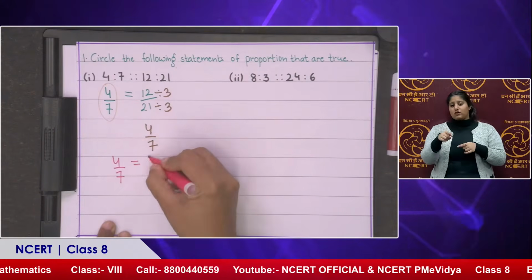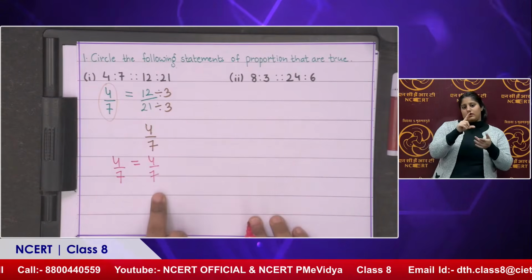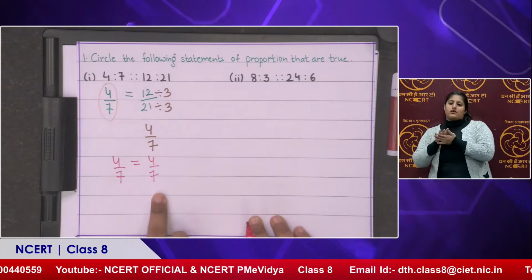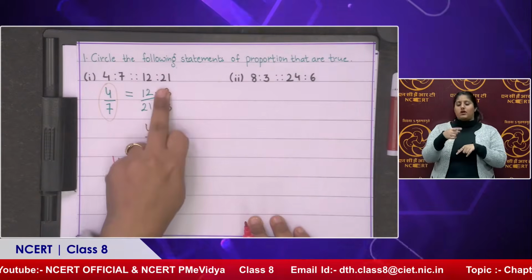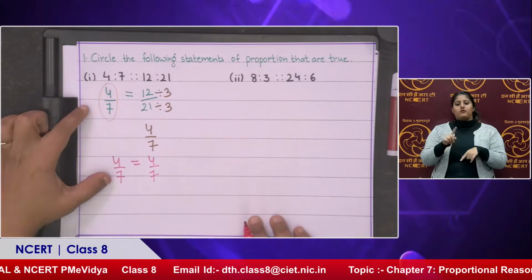And which is equal to 4 by 7 only. So LHS is equal to RHS, right? Yes, LHS is equal to RHS. That means these are in proportion. This is the first way by which you can calculate.